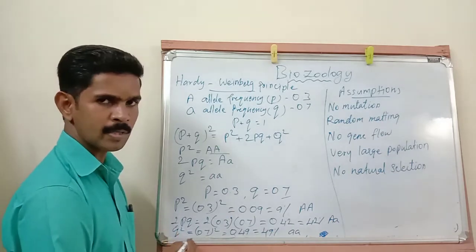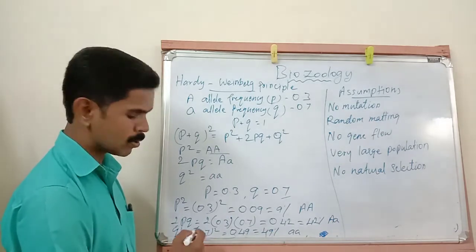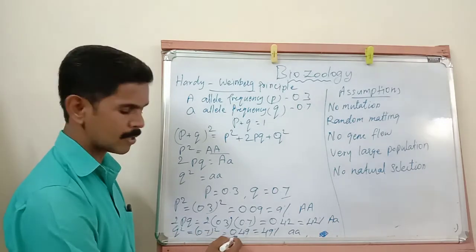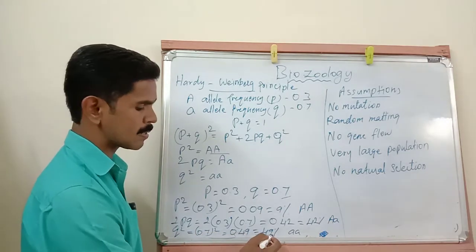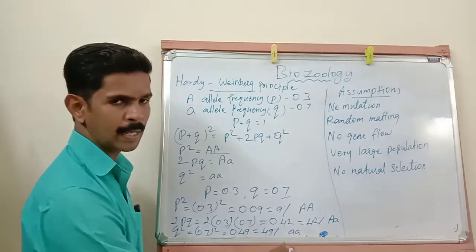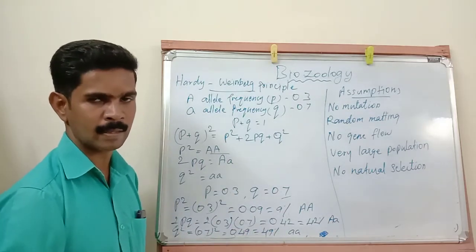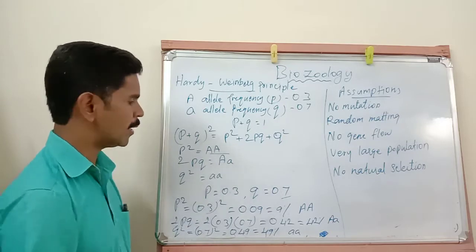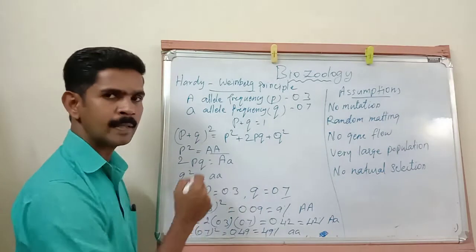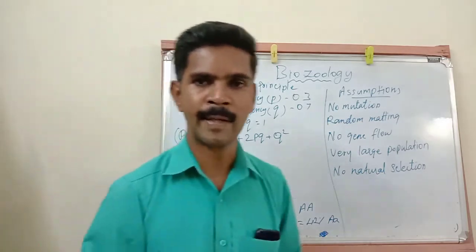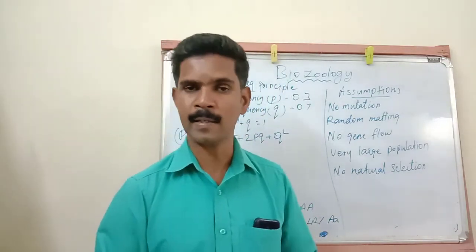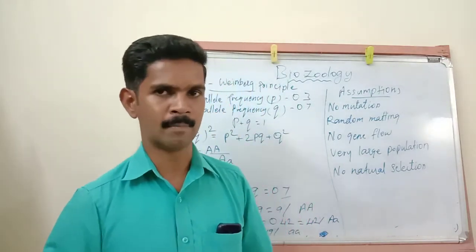Then Q square, you all know. The value is 0.7, so 0.7 the whole square is equal to 0.49. So it is considered as 49% small a. The small a, I already told you, represents the light grey color. So by using this simple formula, Hardy and Weinberg explain this principle in a large beetle population.